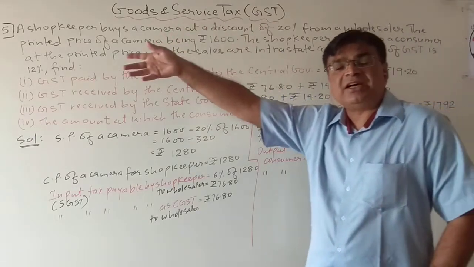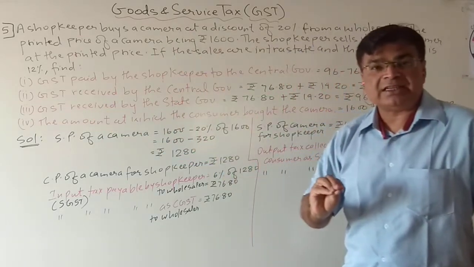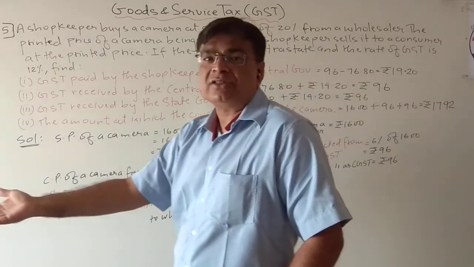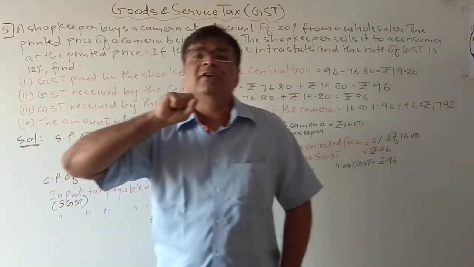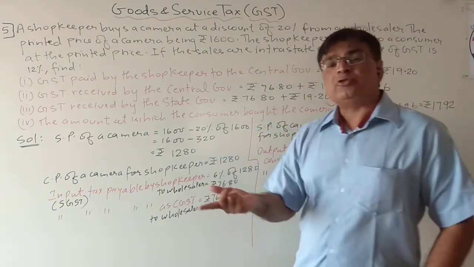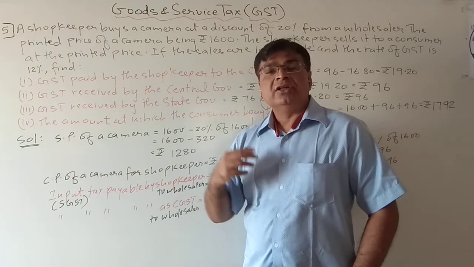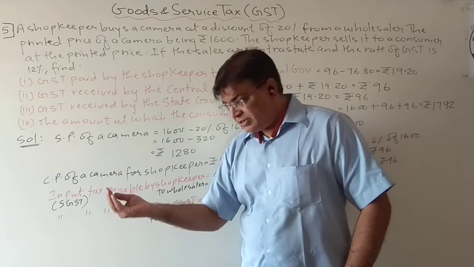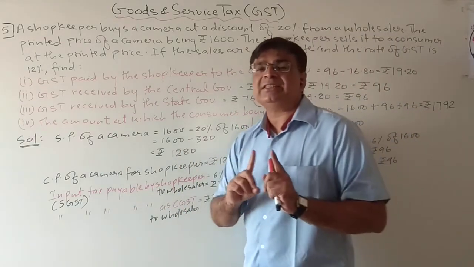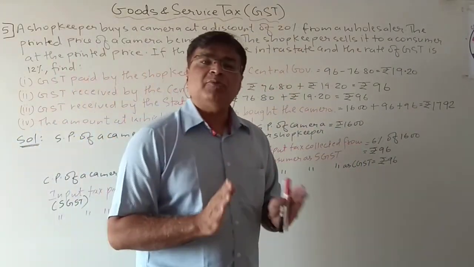What will be the selling price, what will be the cost price, which will be the output tax, which will be the input tax. For output tax, always remember, whenever you are selling goods or products, the tax which you are collecting while selling the goods or products, it is output tax. And students, what is input tax? Whenever you are purchasing any goods or product, the tax which you are paying on purchasing the goods or products, that is called input tax. So students, if input tax and output tax you are very much clear, then I don't think you will face any problem in this sum.